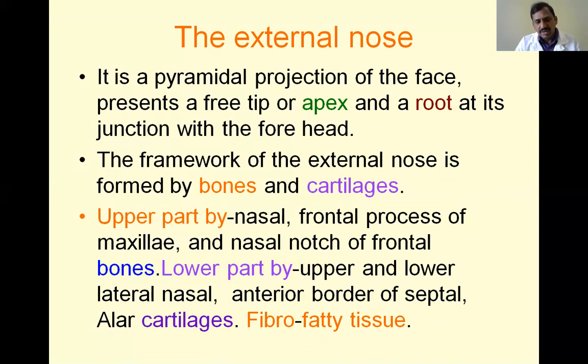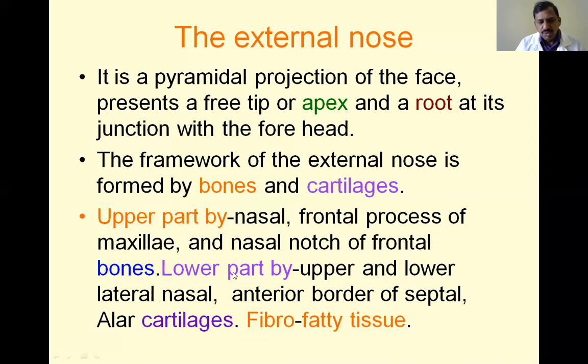Basically, the external nose is formed by bones and cartilages, and also in part by fibrofatty tissue. These are the three components taking part in the formation of the external nose. First, the bones: the nasal bone, the frontal process of the maxilla, and the nasal notch of the frontal bone.